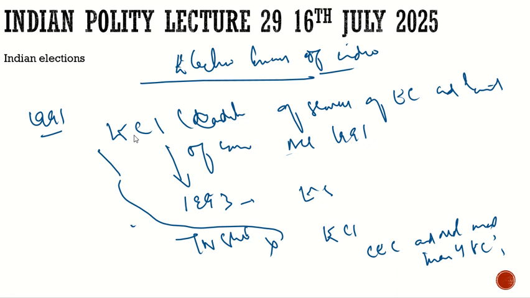Now the question is, who is going to appoint them? Eventually, on the recommendation of the prime minister, the president would appoint them. But it was very much clear that there should be a law. Now, eventually, in 2023, the matter went to the court, in Anup Baranwal versus Union of India. So the name of the case is Anup Baranwal versus Union of India.